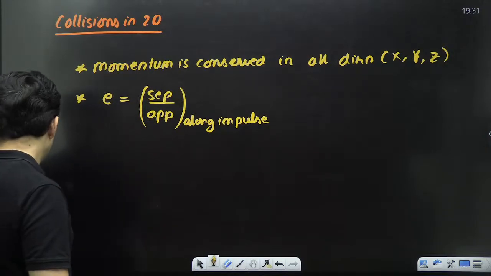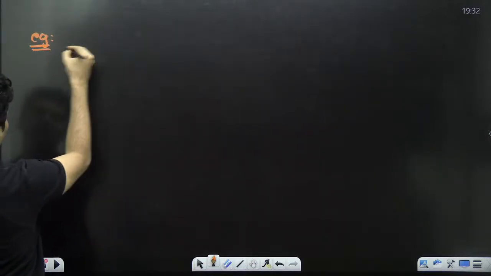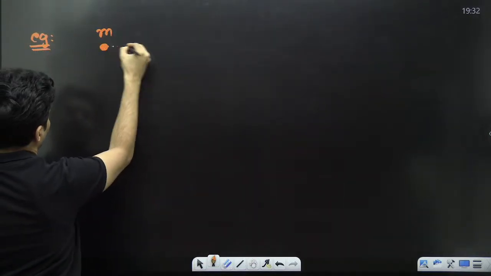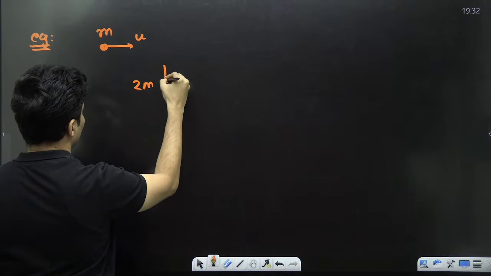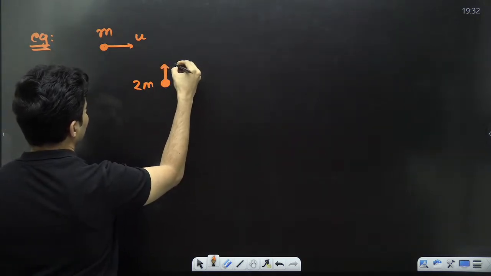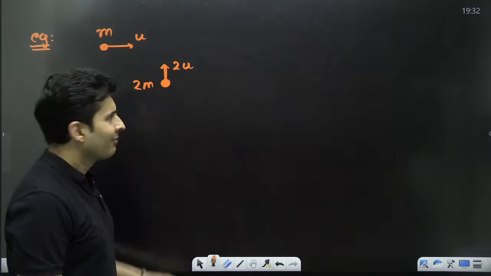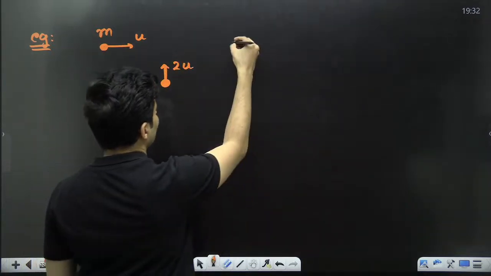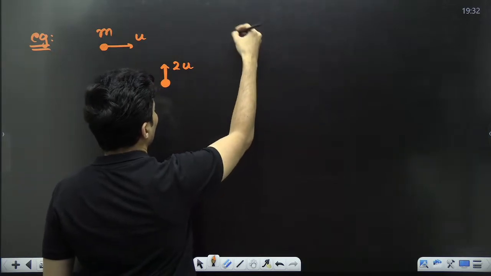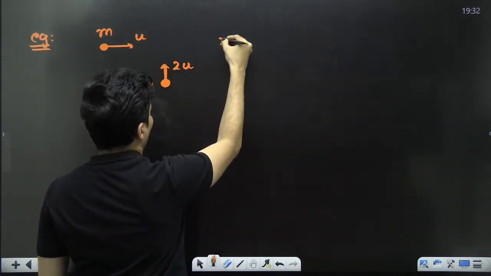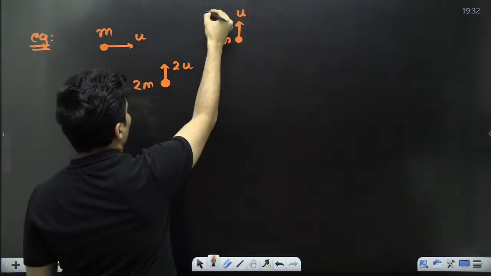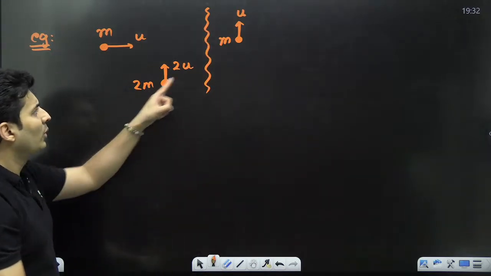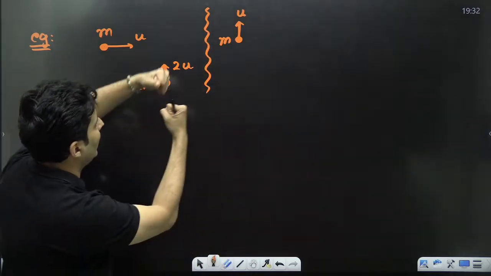Let's try to solve some questions. Imagine there is a mass going like this with a speed of u, and there is another mass of 2m going with a speed of, let's say, 2u. Now, once these masses collide, maybe inelastically or whatever, this mass happens to go like this with a speed of u. This is before, this is afterwards. So these two come, collide, and go like this.